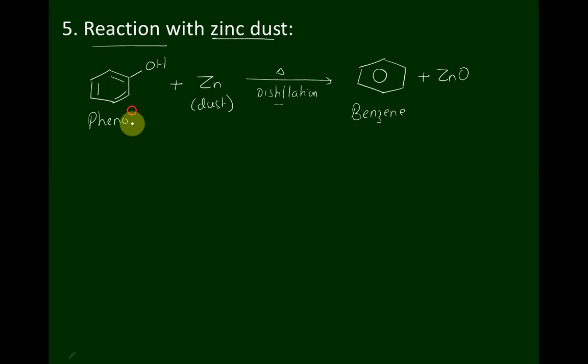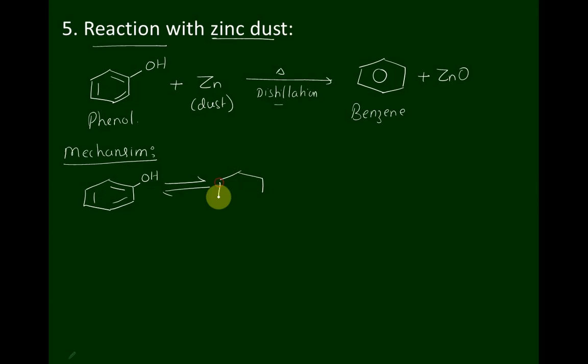The mechanism involved in this reaction is very simple. It follows a free radical mechanism, that's all. I got phenol, this is phenol, OH. If it undergoes dissociation, it forms the phenoxide ion, O− plus H+.